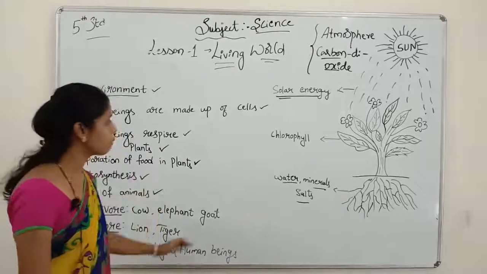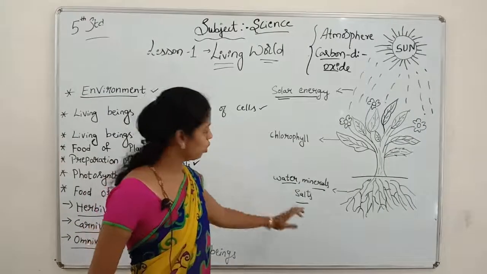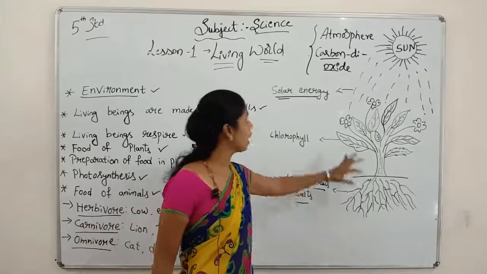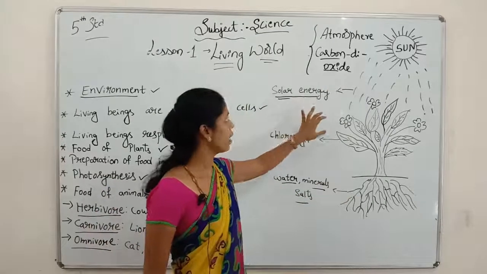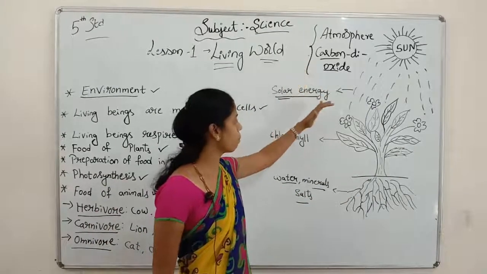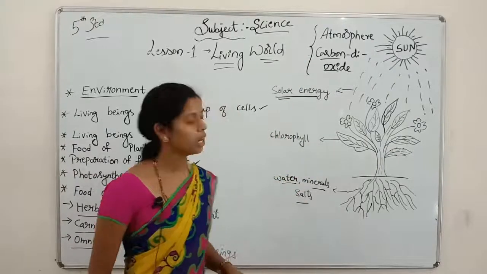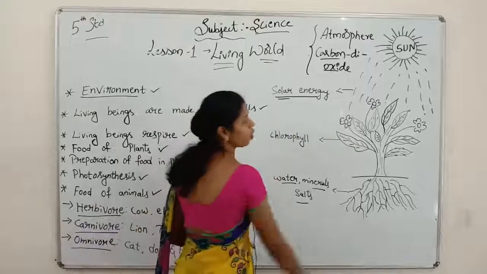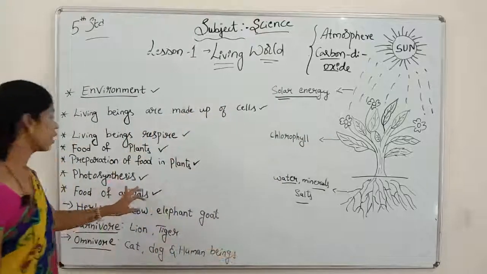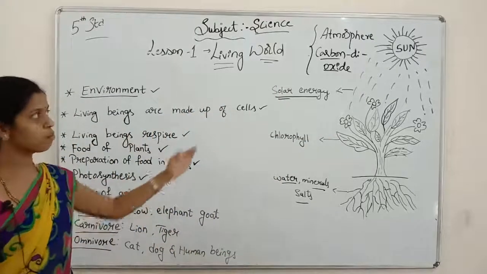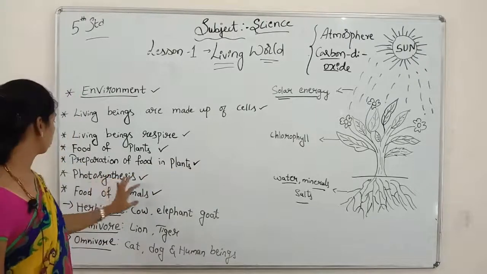Next, how do they prepare the food? I told already, from the roots, solar energy, atmosphere and carbon dioxide, the chlorophyll prepares the food. This process we call photosynthesis.